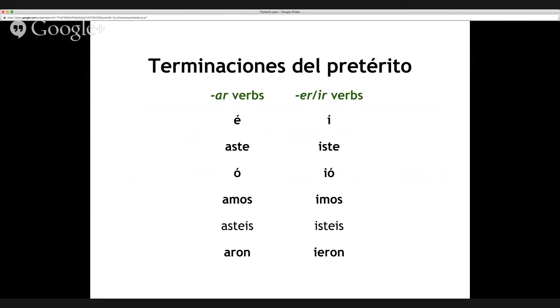So let's try this. Aste, é, amos, aron. ER and IR. Iste, ió, imos, ieron. Let's speed it up a little bit. Aste, ó, amos, aron. Join me this time. Iste, ió, imos, ieron. Join in with me.